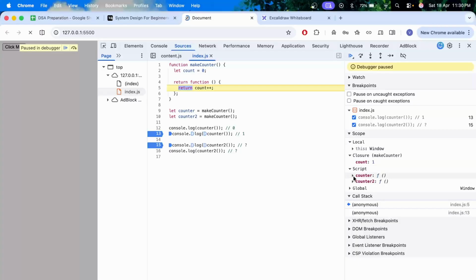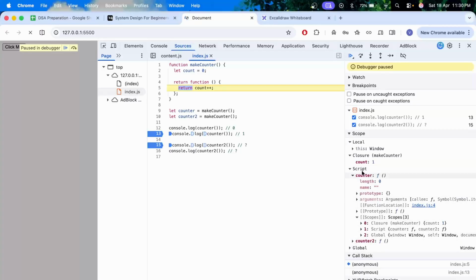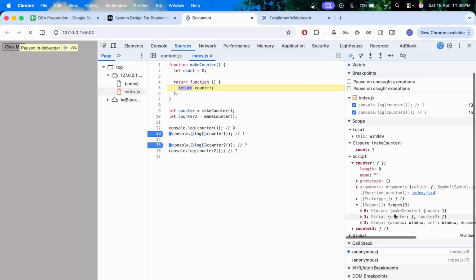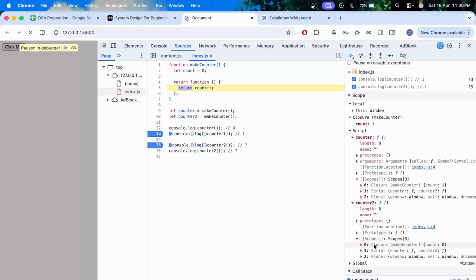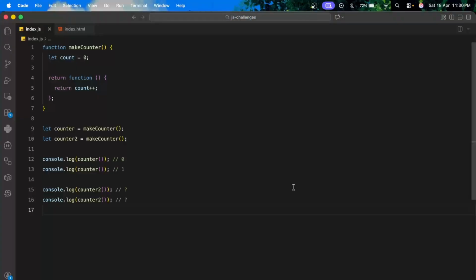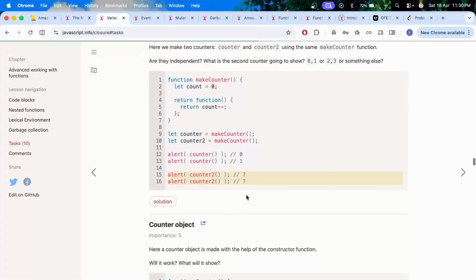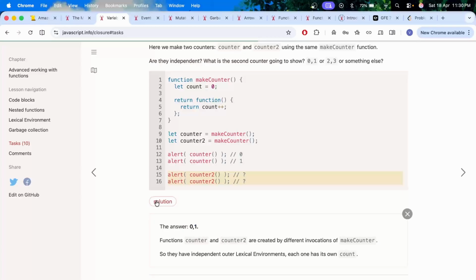Okay, if we see here, counter has a closure with make counter, and inside this the count is 1. Counter 2 also has a closure, but it has a separate reference to it, and the count is 0 over here. So they both are holding separate references, and that is why the answer would be 0, 1. Okay, so they have independent outer lexical environments.